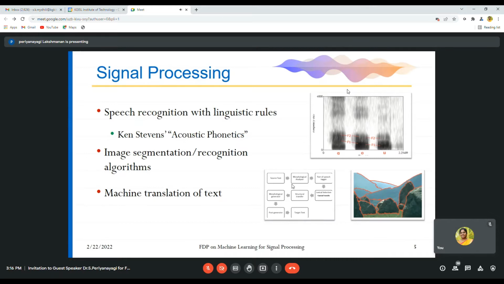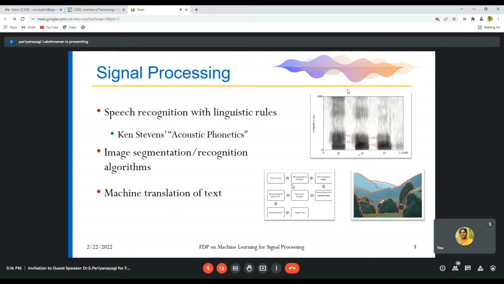Like that, French to English, English to French, whatever it can be done by using this machine translation of text. That is, by using all the handmade rules. These things are done using handmade rules. What is the key factor where machine learning plays a major role here?